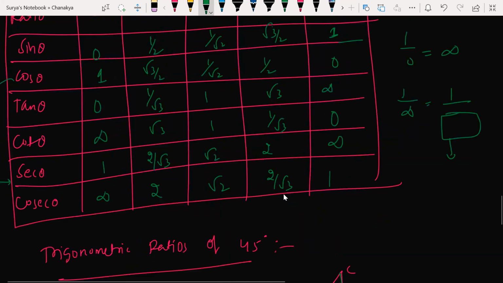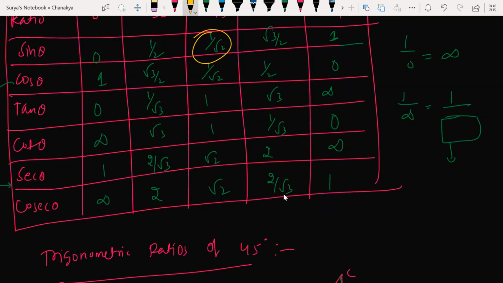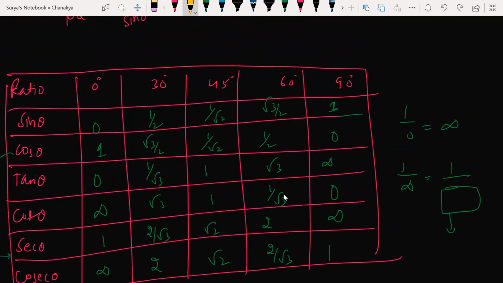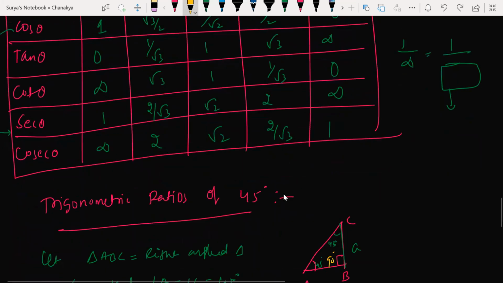Isn't it your value? Look at this, sin 45. That's how I wrote that. Getting my point, beta? You understand?